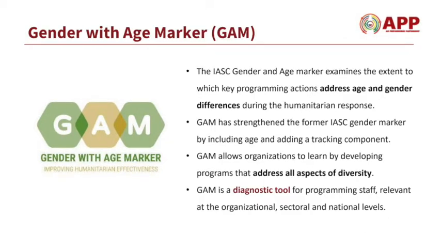The Gender with Age marker is a tool which provides an automatic and objective calculation of the quality of humanitarian programming. The marker codes programs and projects on a scale of 0 to 4, based on responses to multiple choice questions, covering 12 gender equality measures. It examines the extent to which key programming actions address age and gender differences during the humanitarian response, and most importantly, there is an added tracking component.